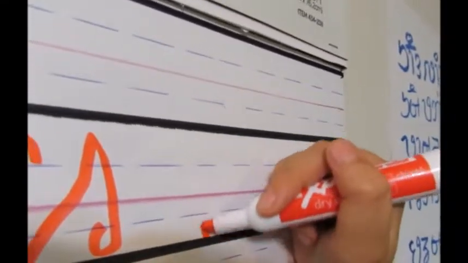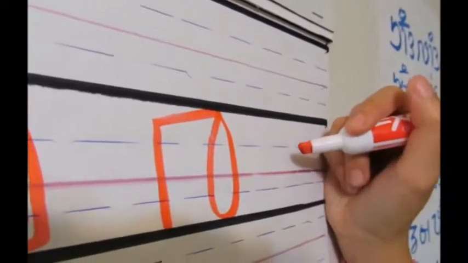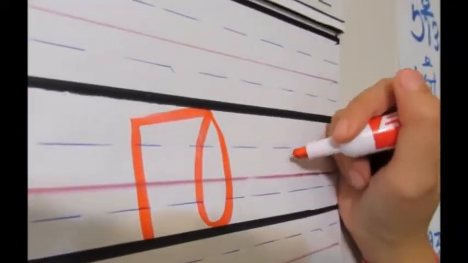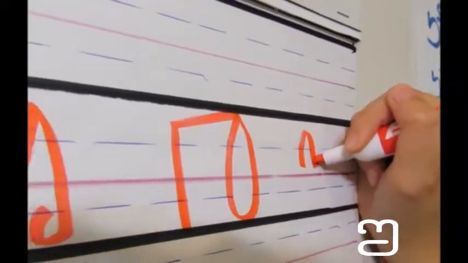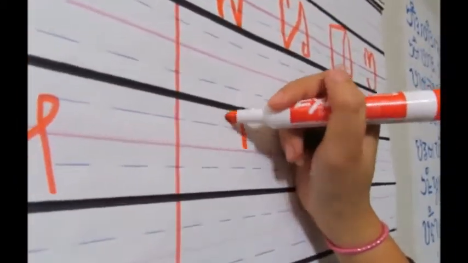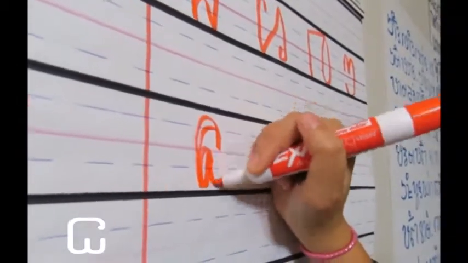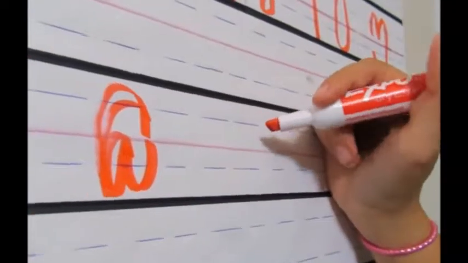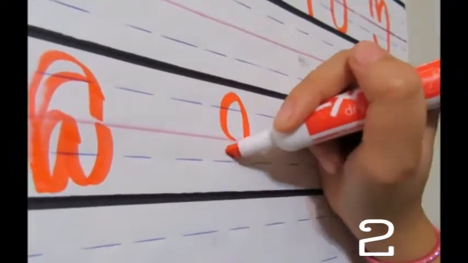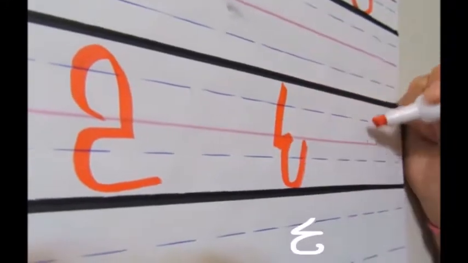Bla. The next one is Ma. Ma. Bla. Nga. Ra.